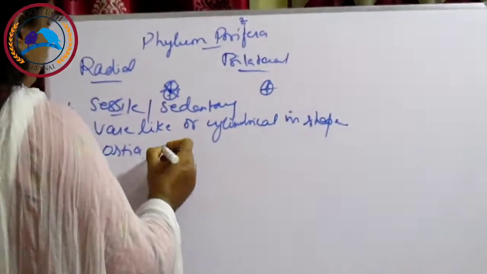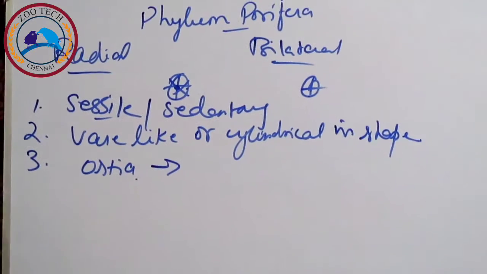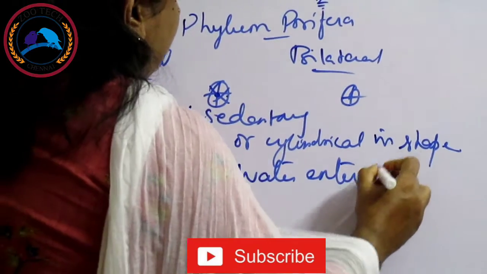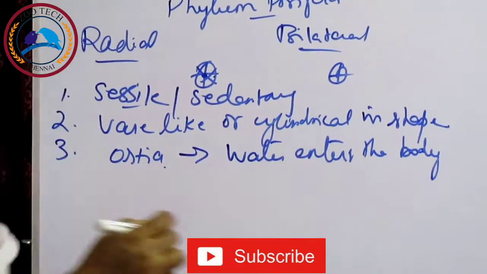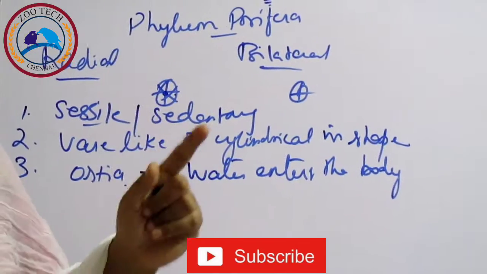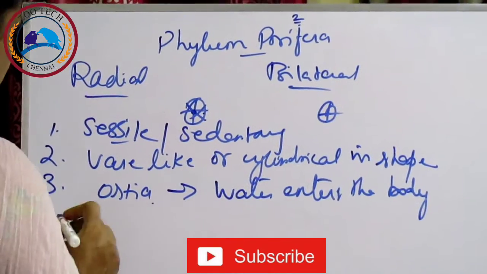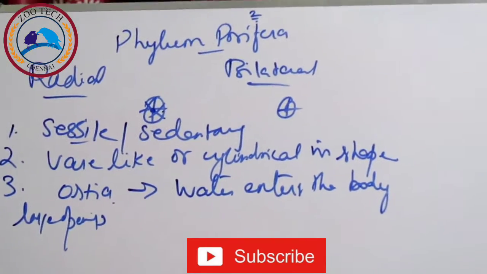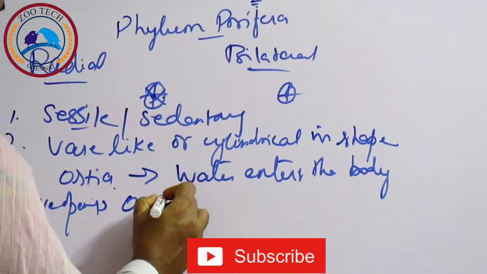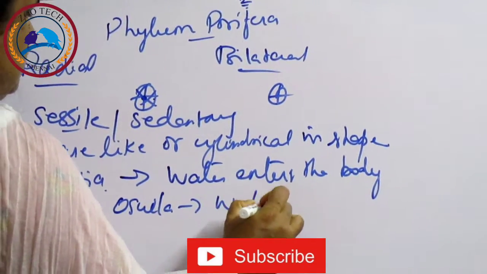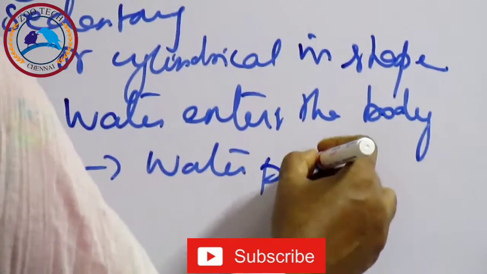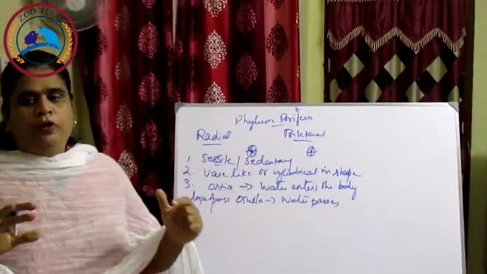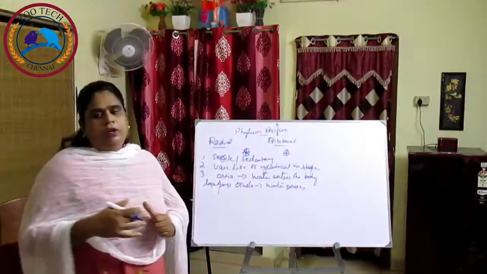So you have the ostia. What are ostia? The pores through which the water enters the body. And you have the large openings, called oscula, through which the water passes out from the body. So the ones through which water enters the body are called ostia, and the water passes out by means of oscula.